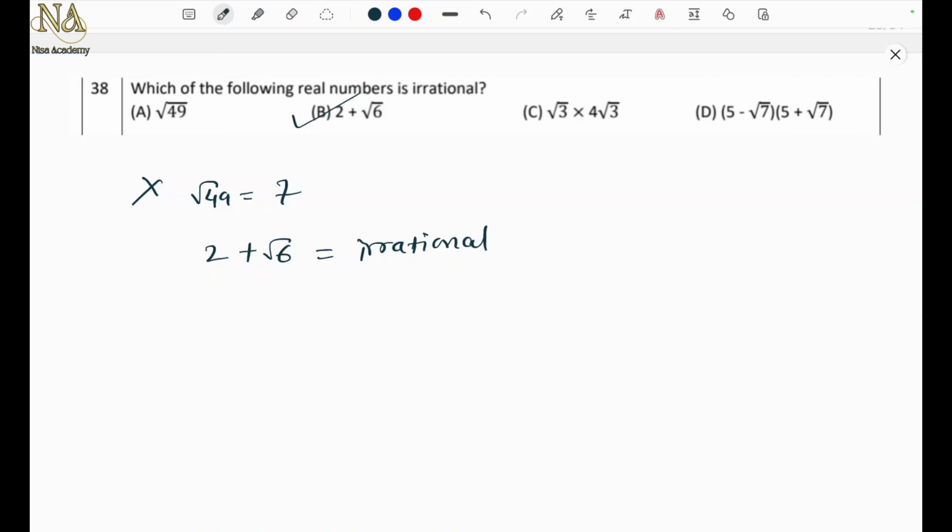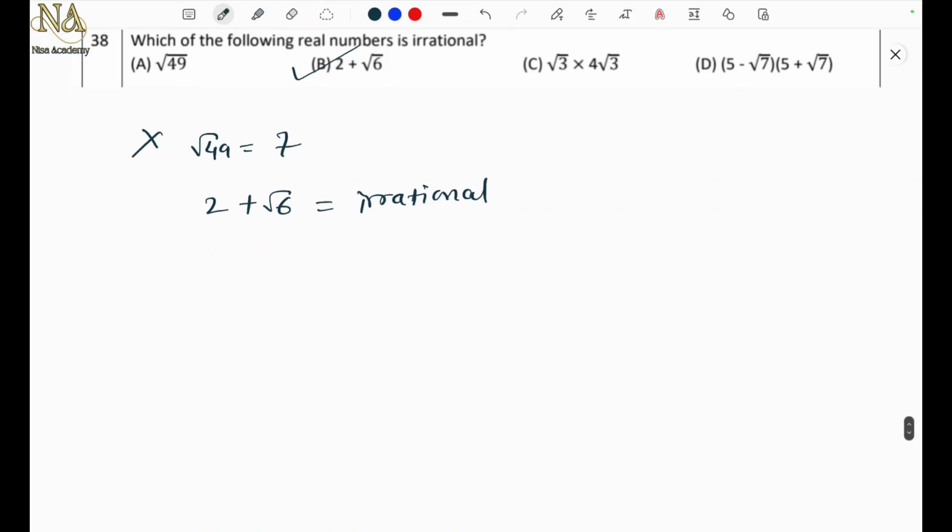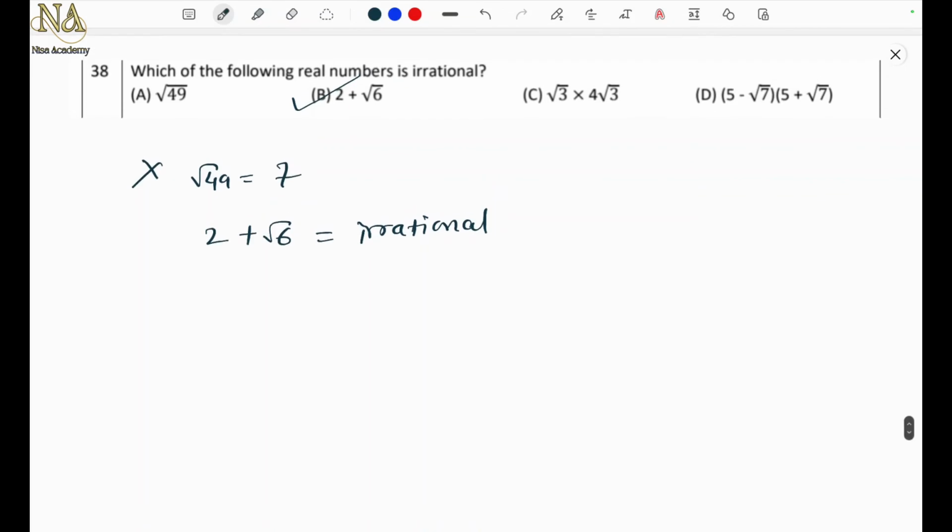4 into root 3 into root 3 is 3, 4 3s are 12. So that is again rational. And the last one, you can use a square minus b square. Also you will get a rational number. So B is the correct option. Next problem.